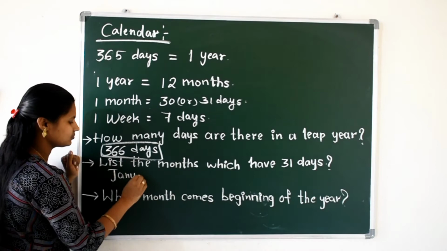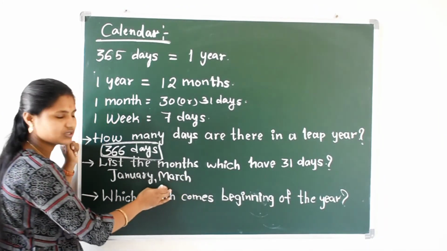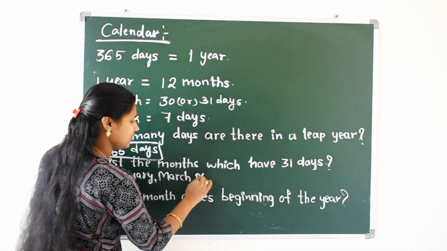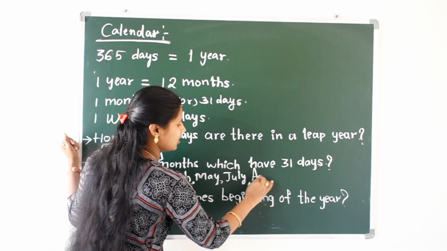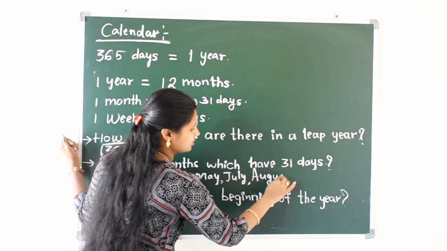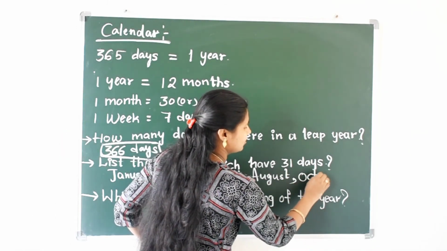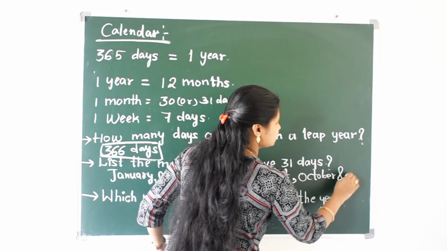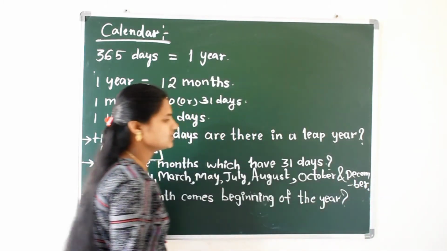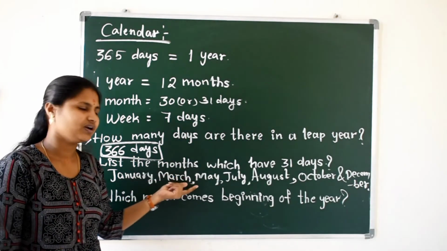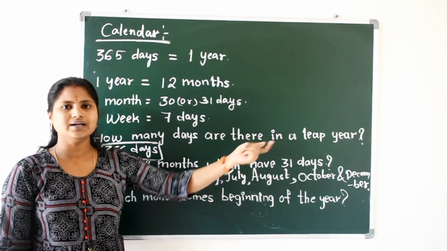January, March, May and July, August also has 31 days, and October. The last one is December. These are the months which have 31 days: January, March, May, July, August, October and December.